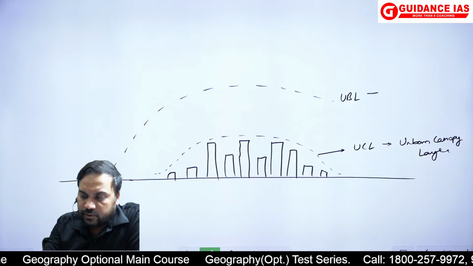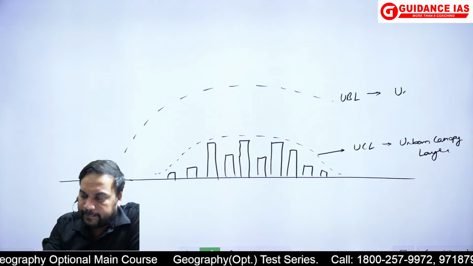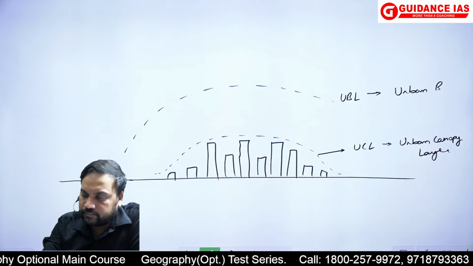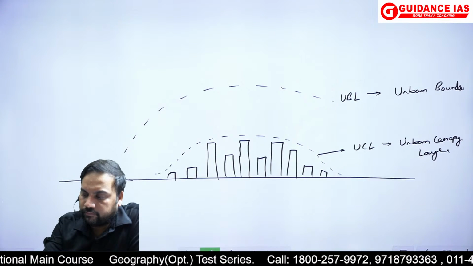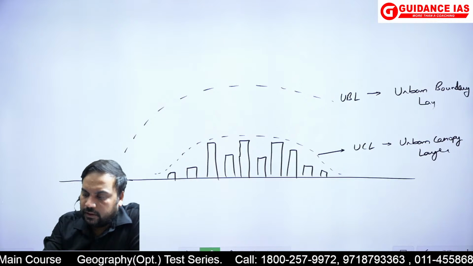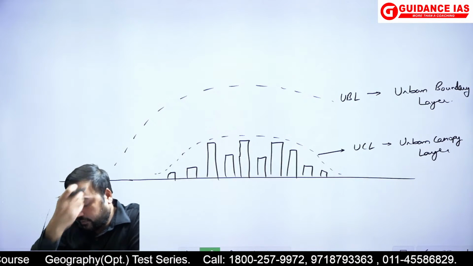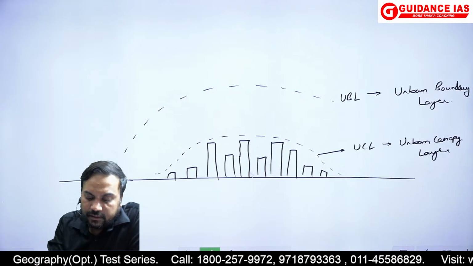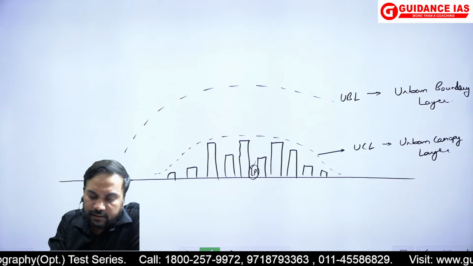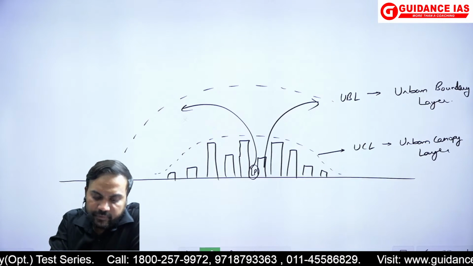Okay. So in the urban boundary layer, we know that here is the low pressure and the air is rising.